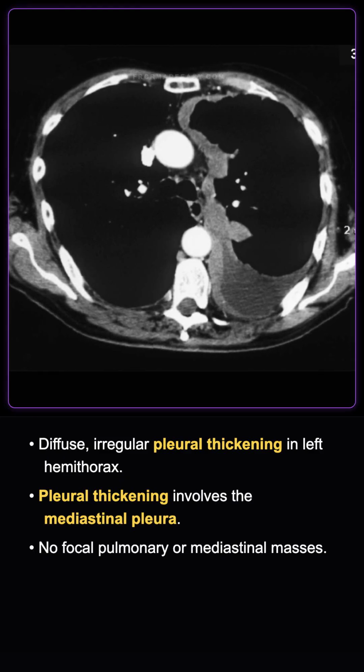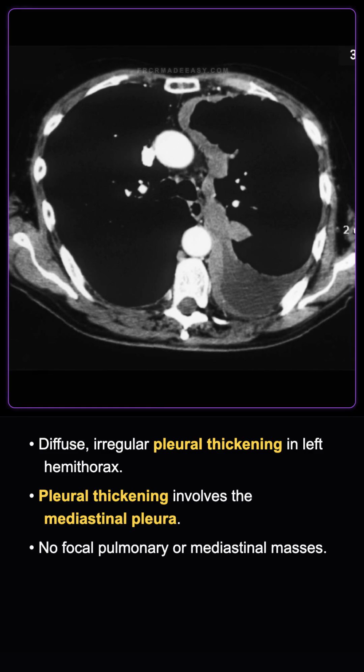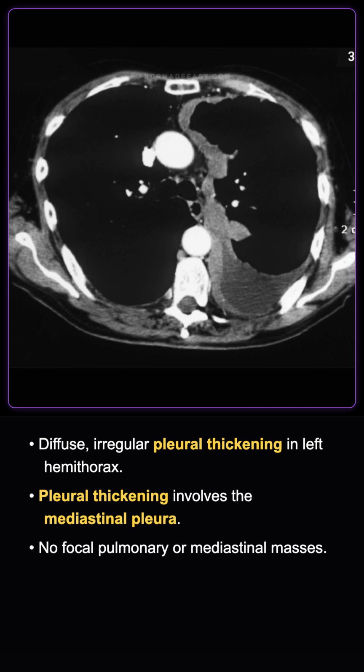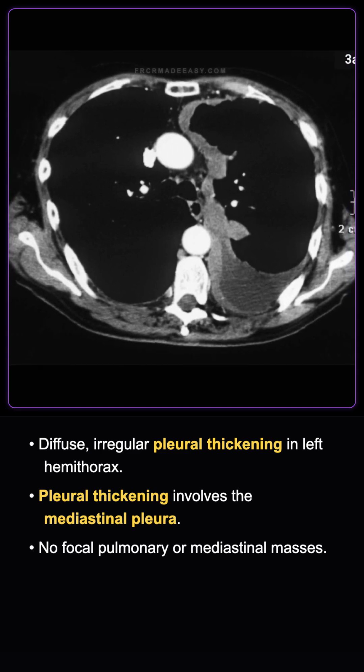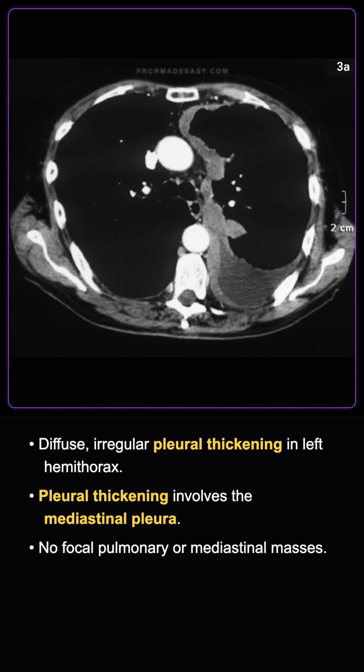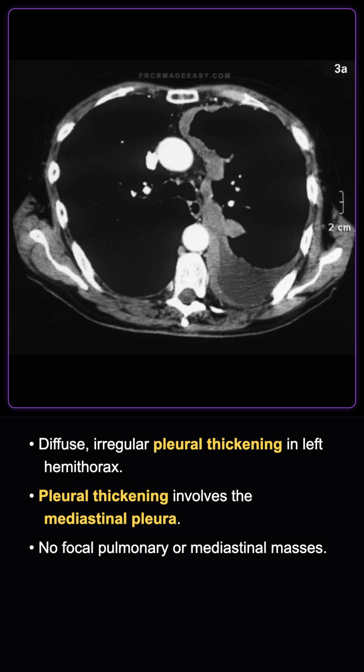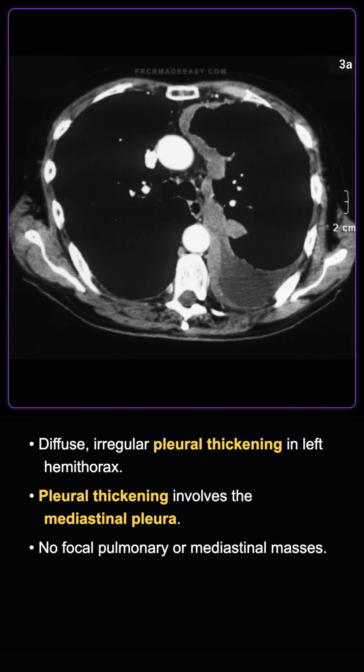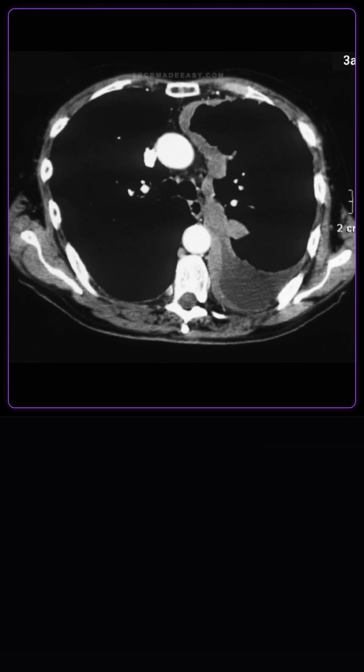The CT image of the thorax demonstrates diffuse, irregular, and nodular pleural thickening in the left hemithorax. This thickening measures upwards of 1 centimeter and also involves the mediastinal pleura. No focal intraparenchymal pulmonary abnormality is seen, and there is no visible mediastinal mass.